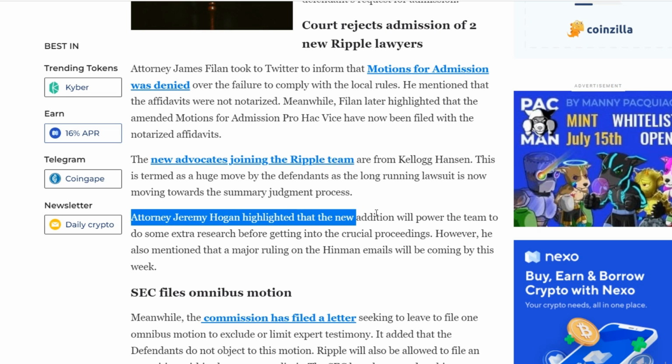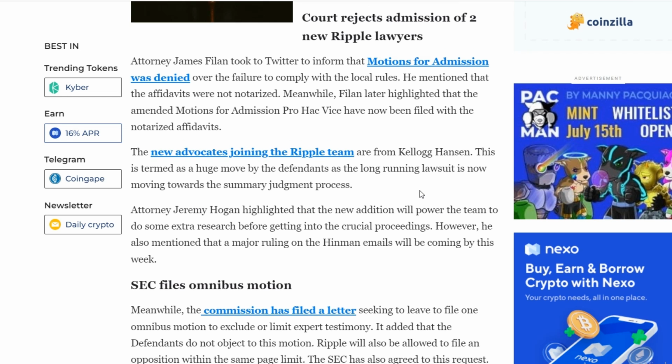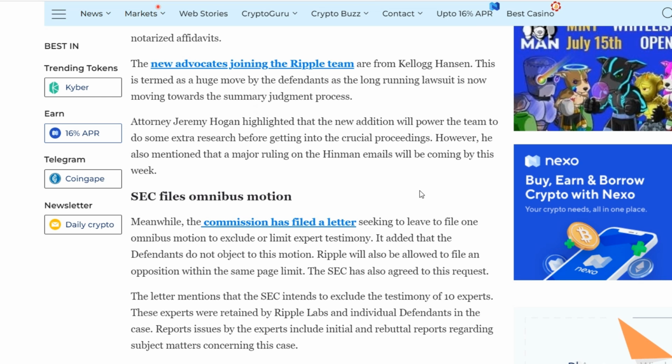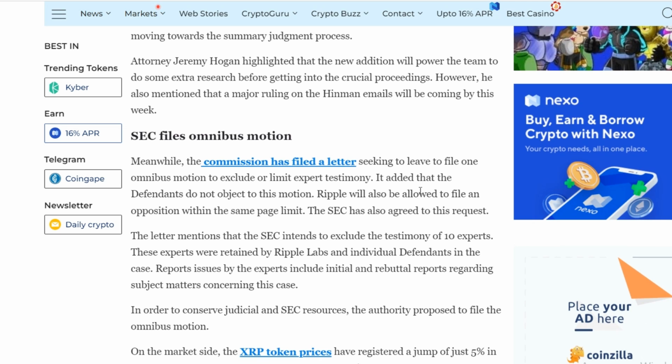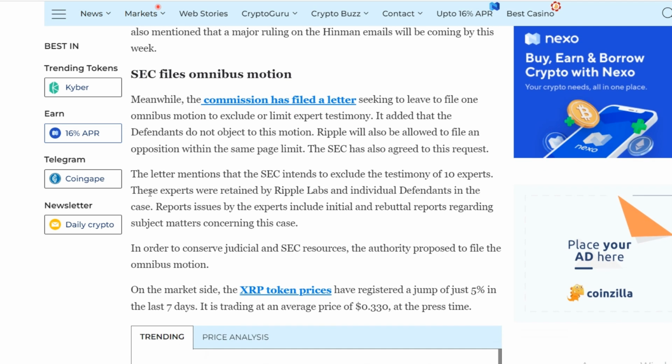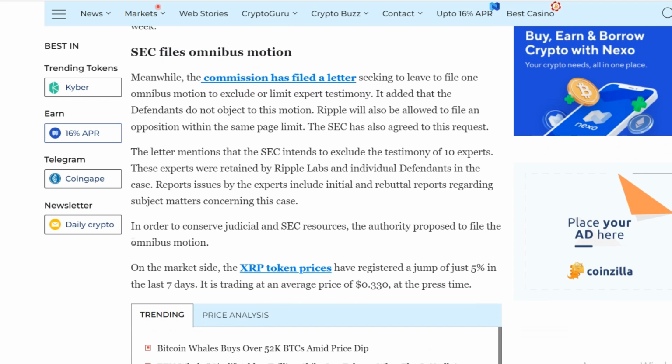In the meantime, the Commission has filed a letter requesting permission to file one comprehensive motion to exclude or restrict expert testimony. He added that the defendants do not object to this petition. Ripple will also be able to file an objection within the same number of pages. The SEC also agreed to this request. The letter mentions that the SEC intends to exclude the testimony of 10 experts. These experts were hired by Ripple Labs and individual defendants in the case. Expert reports include initial and rebuttal reports on issues related to this case. In order to save the resources of the court and the Securities and Exchange Commission, the authorities proposed to file a comprehensive petition.